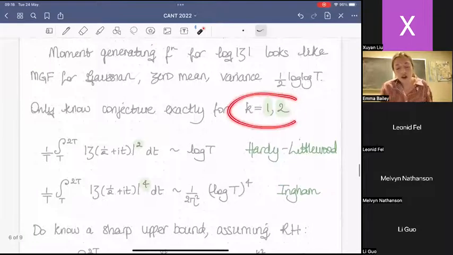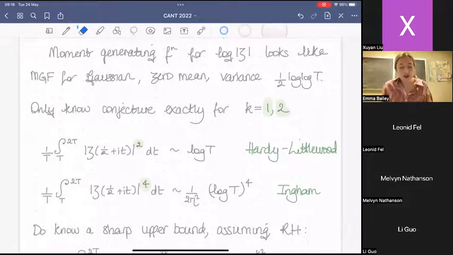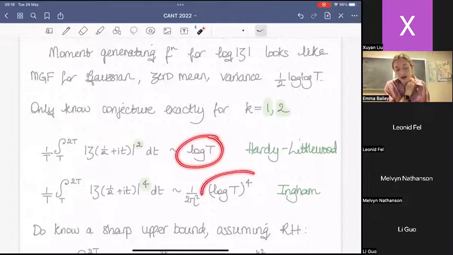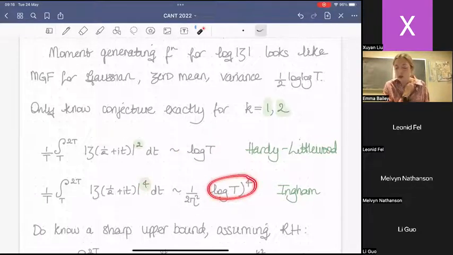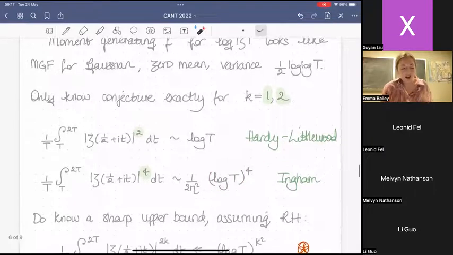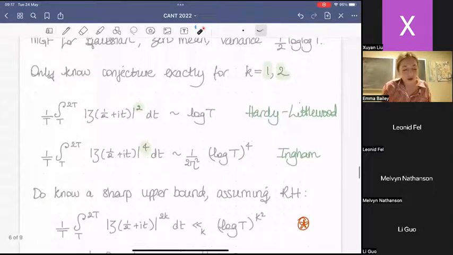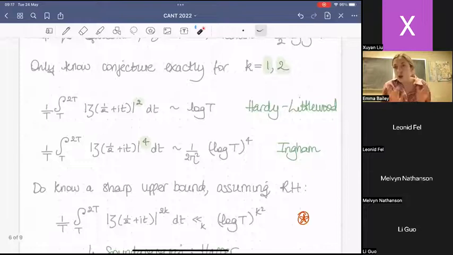We know the moment conjecture for the second and the fourth moment. So it's work of Hardy, Littlewood, and then Ingham for the fourth moment. And you can see these are growing as you'd expect. So half of 2 squared is 1, and half of 4 squared is 4. And so we can see the predicted order of growth. And we know no other moments concretely, but we do know various other things.